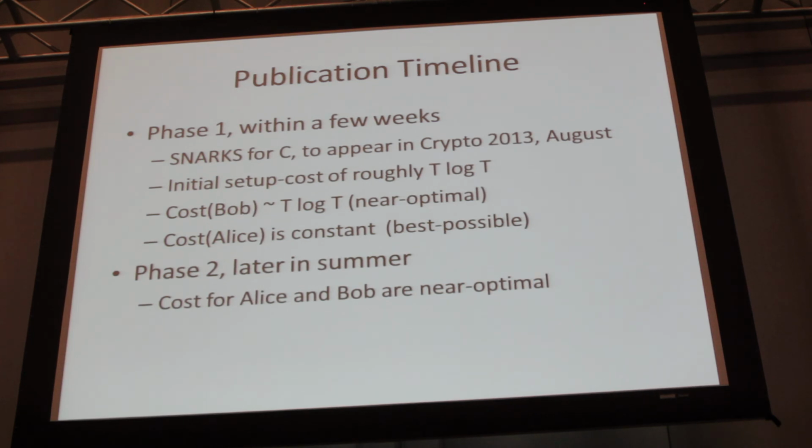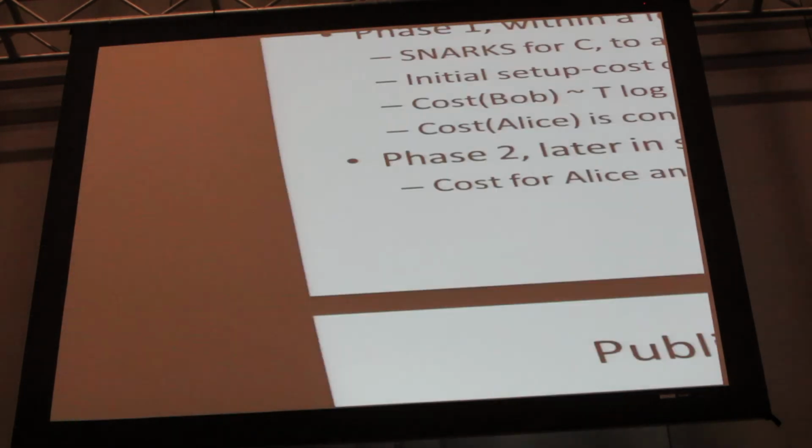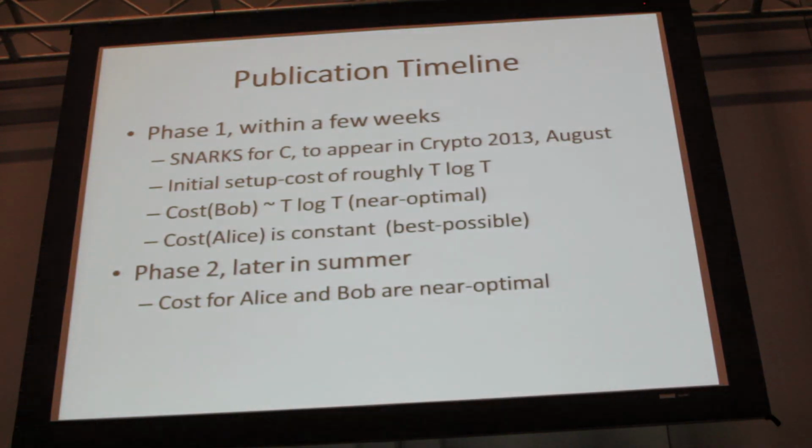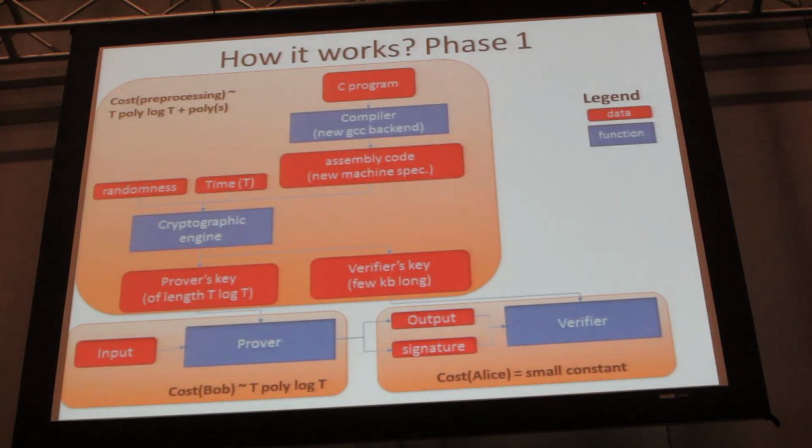This is going to be like downloading 10 kilobytes even for a very long program, and then verifying will take something like a second or a few seconds on a mobile app. And phase two later this summer is going to have the cost for both Alice and Bob completely optimal.